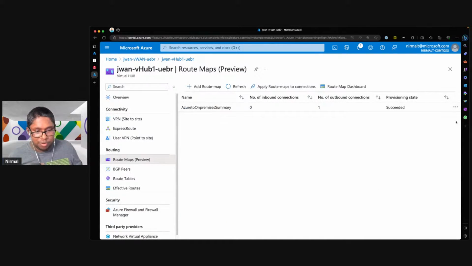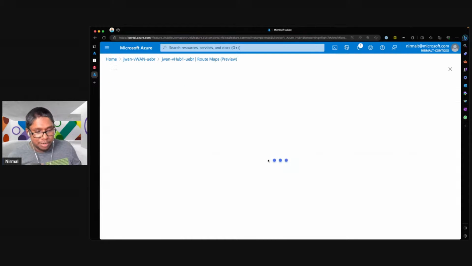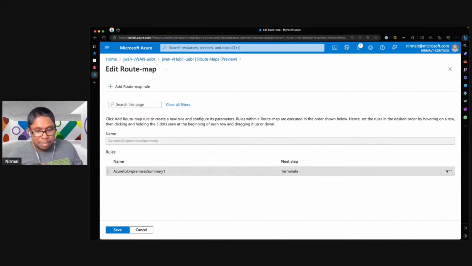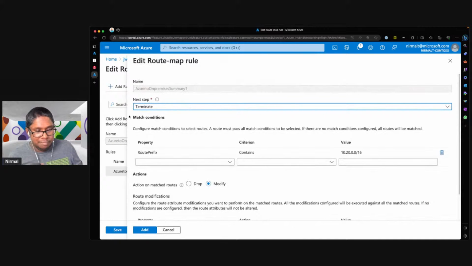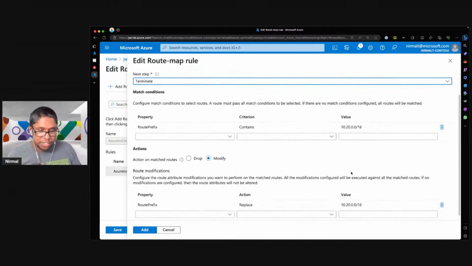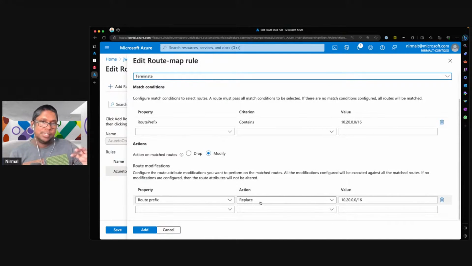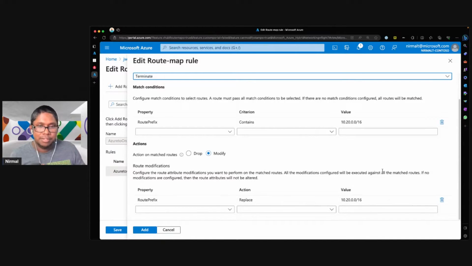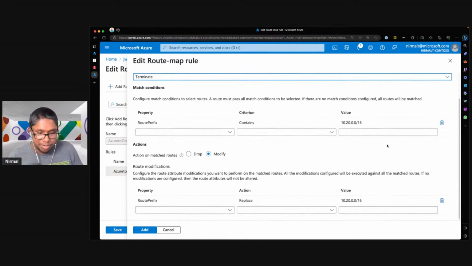I'll show the config on this one that I just applied. So if I click edit, it'll show me the summary map that I created. And you can see here, I've selected to terminate, so it's not going to process any further rules. It's got the summary range, so we are capturing every single VNet with this particular address range. And then I'm saying, don't advertise each and every prefix. Instead, just send the summary to my on-premises. So from an on-premises side of things, I'm only getting one route coming via my spoke VNets rather than having to advertise 50 prefixes back to my on-premises router.